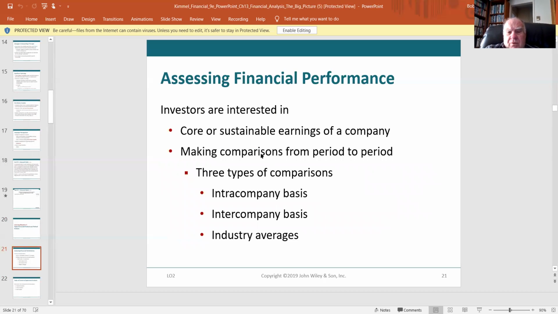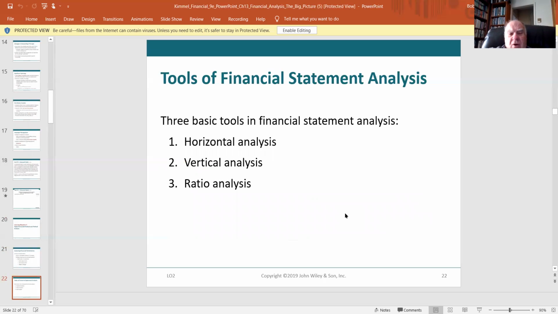Investors are interested in core or sustainable earnings of a company, being able to make comparisons from period to period. And we could have three kinds of comparisons. There could be more than three, but we have intra-company: we're comparing ourselves to ourselves. How did we do from year to year? Inter-company, we compare ourselves to another company. How are we doing compared to a competitor? And then we can compare ourselves to industry averages, okay? So we have horizontal analysis, vertical analysis, and then ratios.